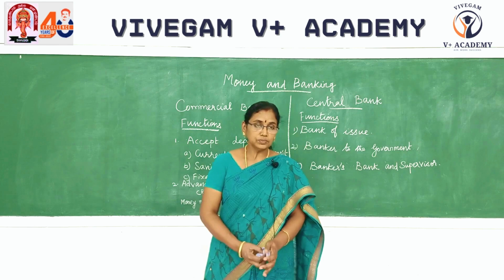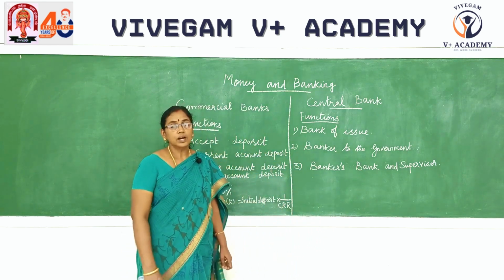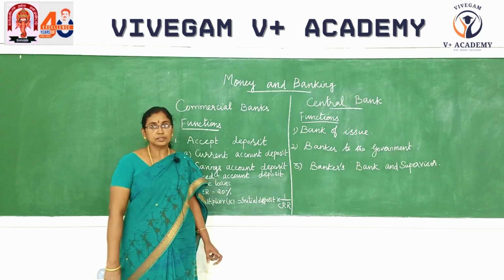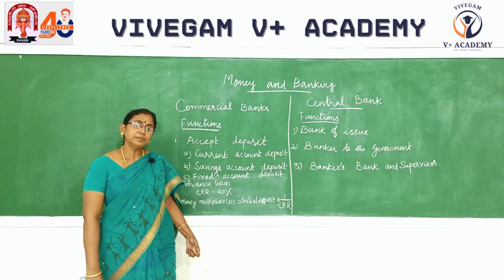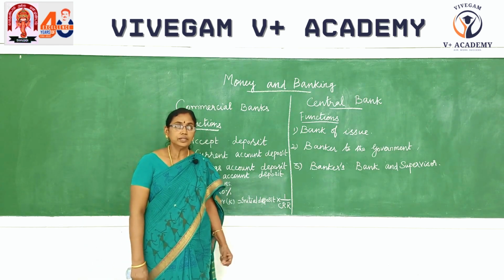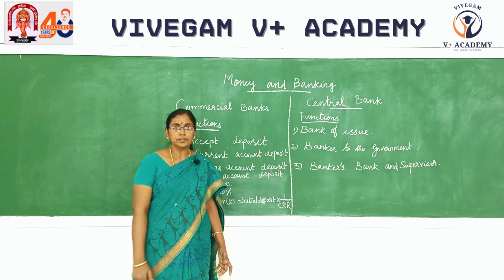So the main functions are only accept deposit and advance loans. These are the main functions of commercial banks. What is the main aim of commercial bank? Its aim is to earn profit. So how do you define commercial banks?